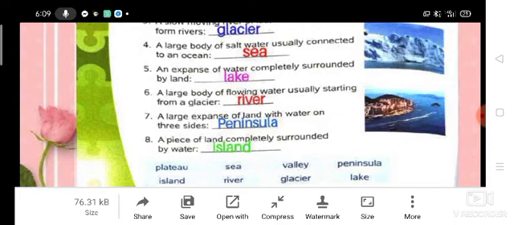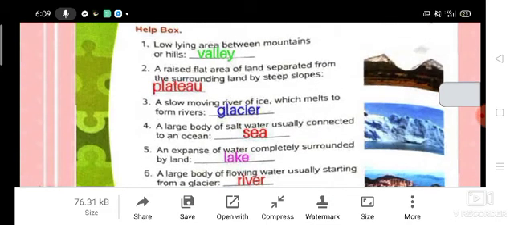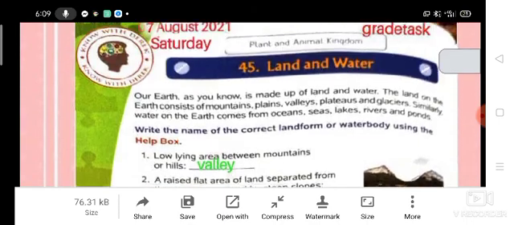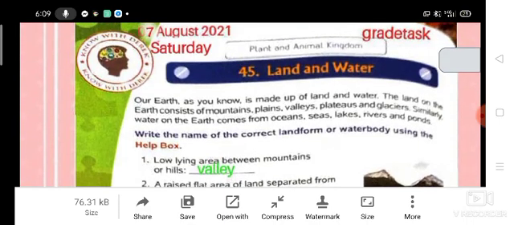Okay students, so complete this page in your book. This was the last page of this semester 1. I hope you all will understand it better. Learn it well, learn the spellings also, and complete the chapter. Complete all the syllabus of GK.